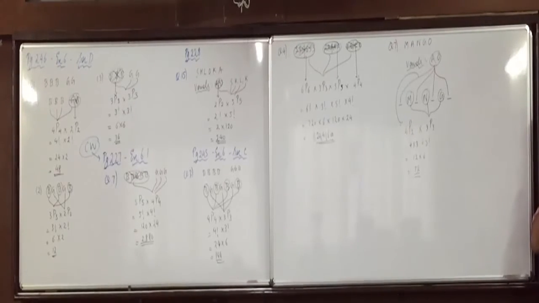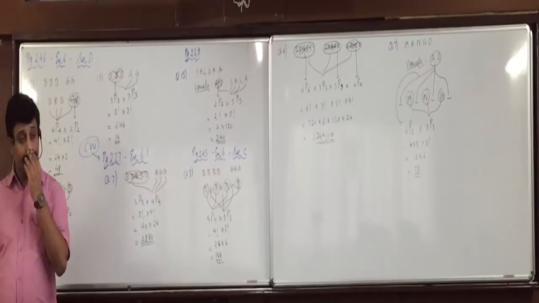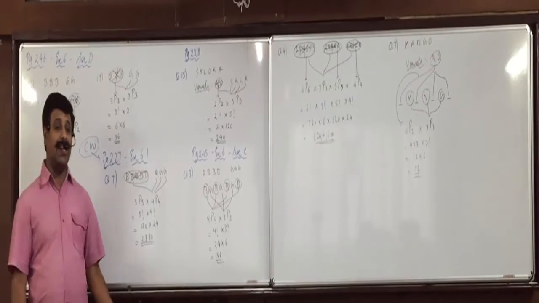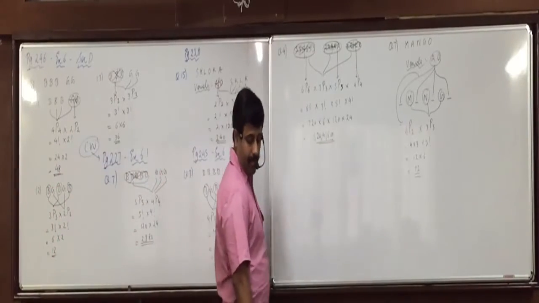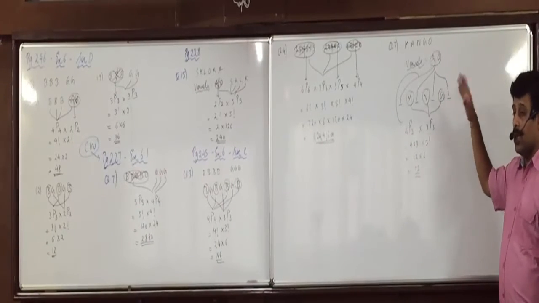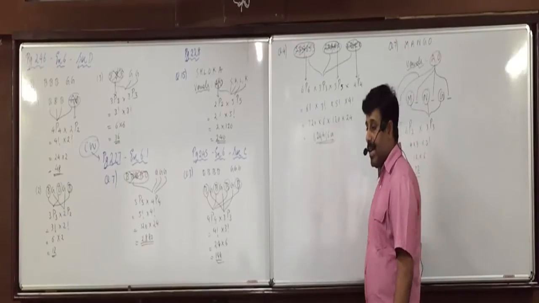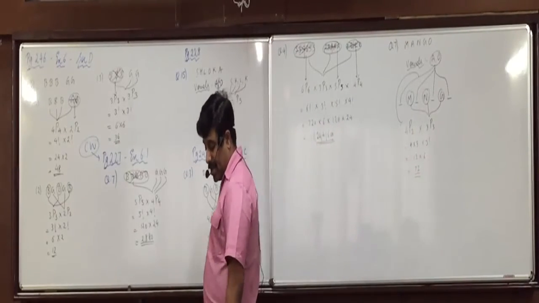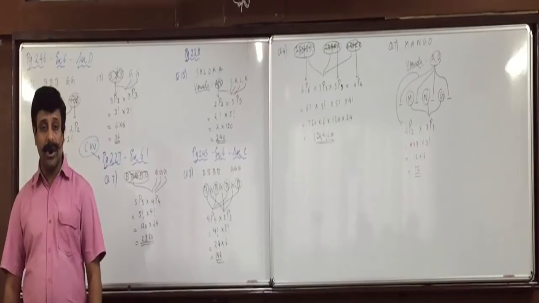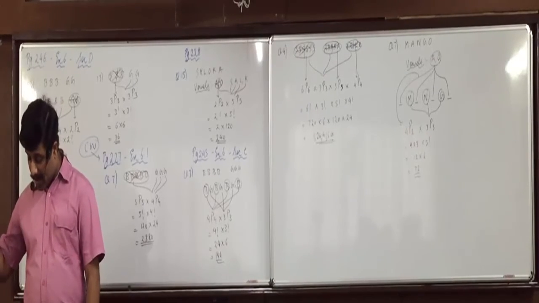So, if the two vowels should not come together, then they should be arranged on either side, either in the beginning or at the end, or in between M and G. Letter N, not the end, okay?